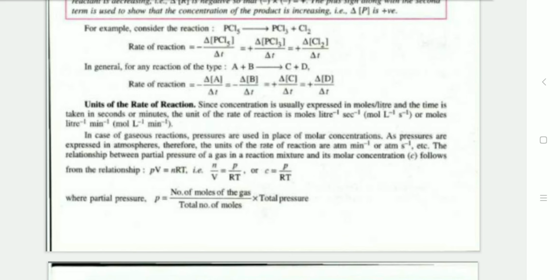And so, in terms of partial pressure of the gas, PV is equal to nRT, so n by V is equal to P by RT, or C is equal to P by RT. The partial pressure P is equal to the number of moles of the gas divided by the total number of moles, into the total pressure.